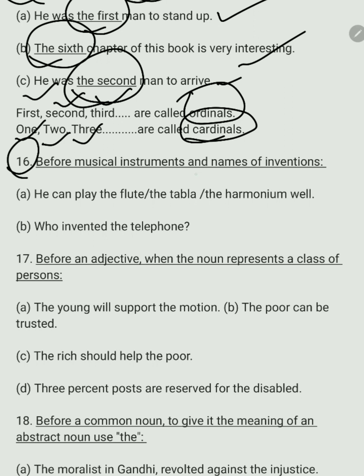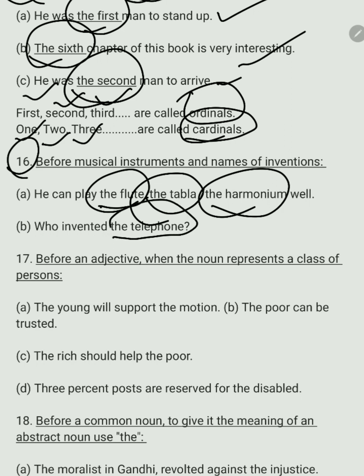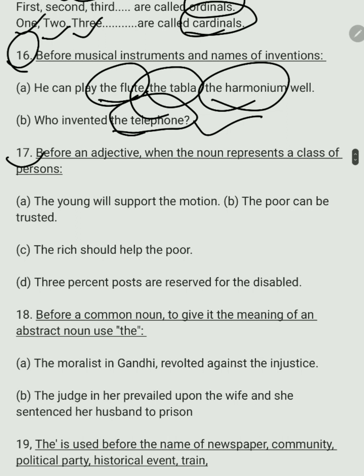The next rule. Before musical instruments and names of inventions, we use the. For example, he can play the flute, the tabla, the harmonium well. Who invented the telephone? The telephone was an invention, and flute, tabla, and harmonium are musical instruments. The next rule.